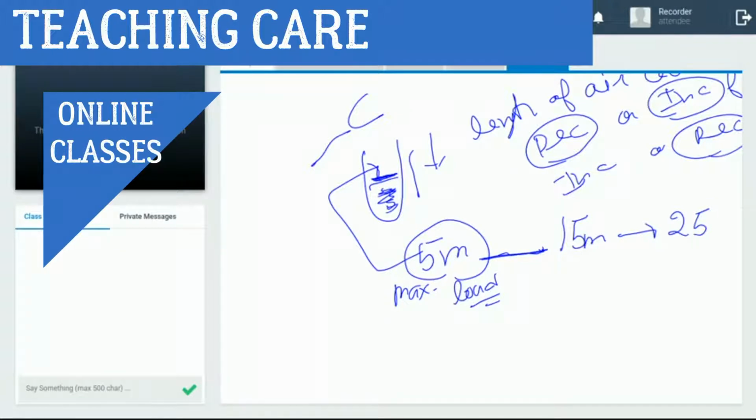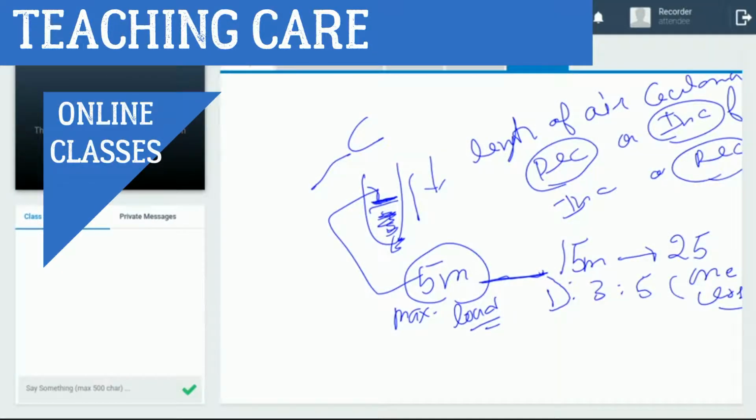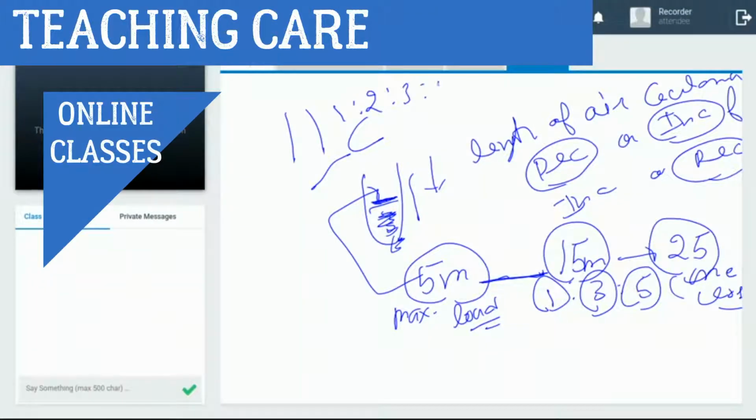Again repeat, this is the ratio 1 to 3 to 5, for a pipe closed from one end. So if it is 5 meter, then again it shows at multiples of 3, 15 meter, and 5, 25 meter, the same loudness. But for a pipe open at both ends, the ratio is 1, 2, 3, 4, and so on. Closed from one end, it is 1, 3, 5. So that term is only given in this content.